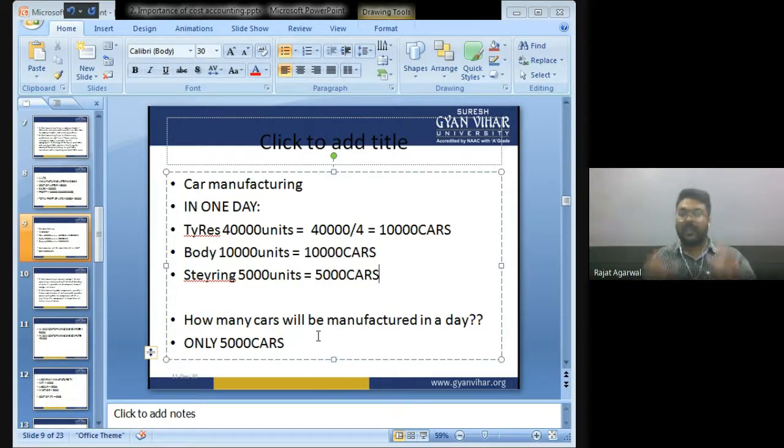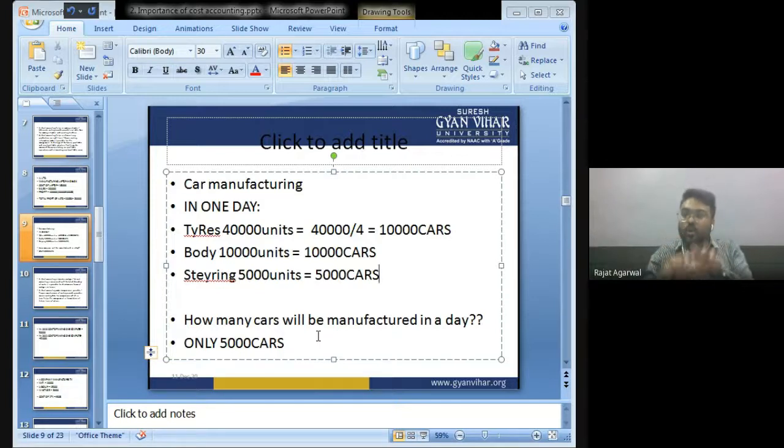Tire department is manufacturing 40,000 units, which is enough for 10,000 cars. Very good. Body department is manufacturing 10,000 units of body, which is enough for 10,000 cars. But steering department is manufacturing only 5,000 steering, and 5,000 steering can be utilized only in 5,000 cars. So to increase productivity, management will install more machines and more labor only in the steering department so that the production of car can increase.